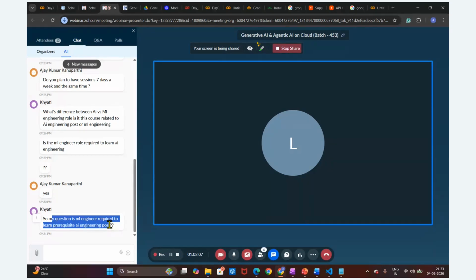Lots of people are making the transition to generative and agentic AI even though they don't know traditional machine learning. They did a course on generative and agentic AI, and they are able to implement AI application solutions in different businesses without learning machine learning. So it depends on what context and what role we are going to target.